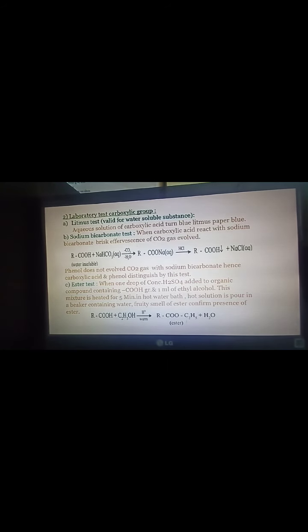Benzoic acid is stronger than this 4-methylbenzoic acid. This is because this methyl group exerts electron donating inductive effect, and hence destabilizes the conjugate base, and therefore benzoic acid is stronger acid as compared to 4-methylbenzoic acid. So remember this. Next is laboratory test for carboxylic group.